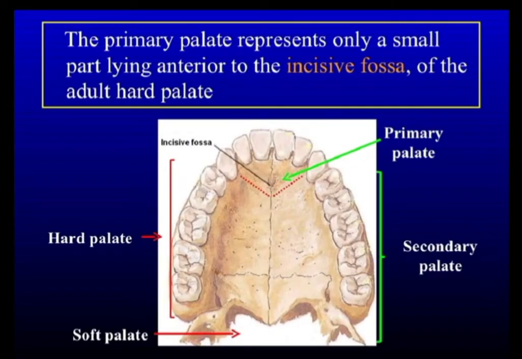In this diagram you can see, anterior to the incisive fossa, the portion which is known as primary palate in adults. It contains the four central incisors and the bone behind that is the primary palate.